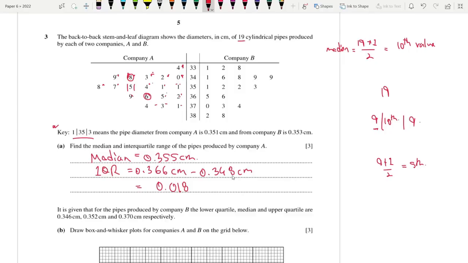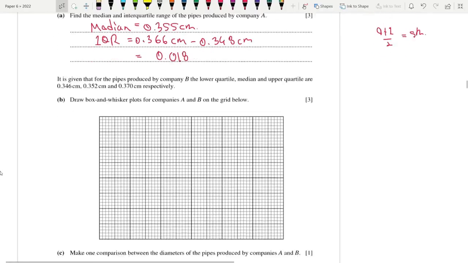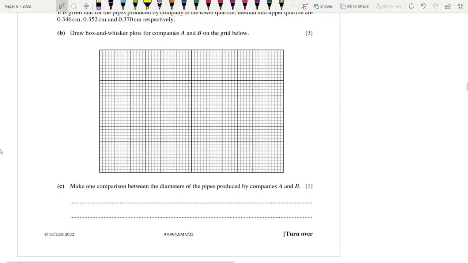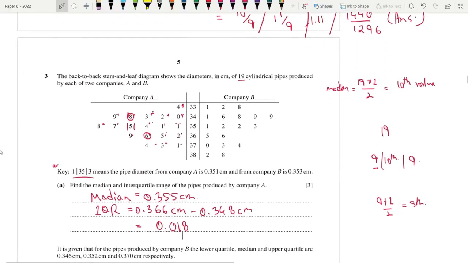All right, so that's the IQR. Next: draw box and whisker plots for companies A and B on the grid below. You have to provide the scaling. So let's take a look at the least value that we have. It's this value, 0.331, and the highest value is 0.388. So essentially 0.331 and 0.388.